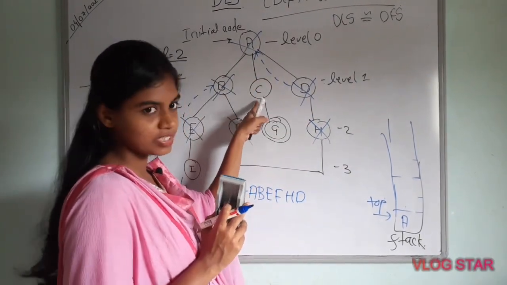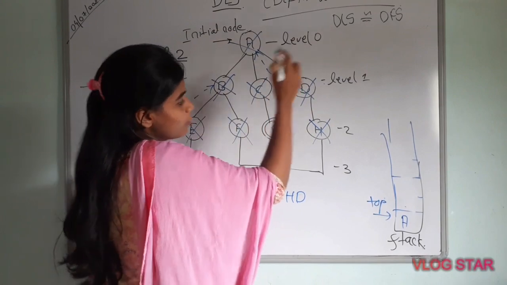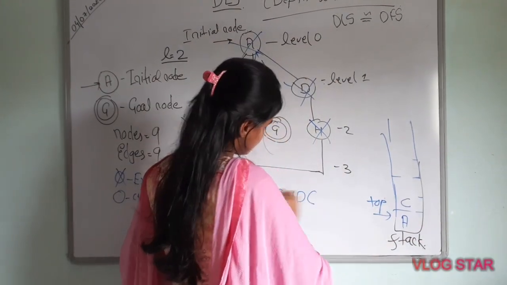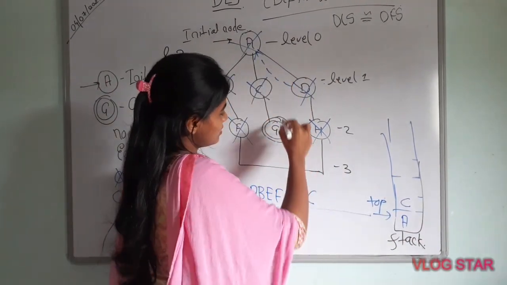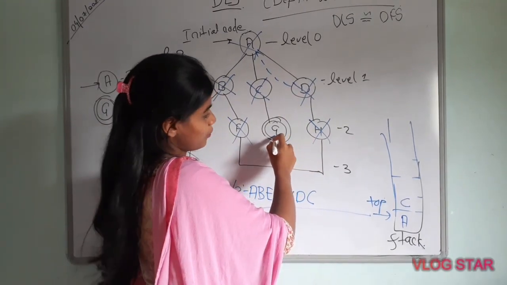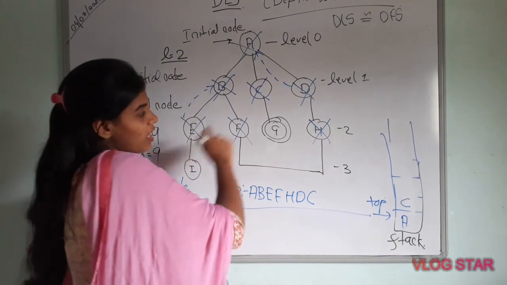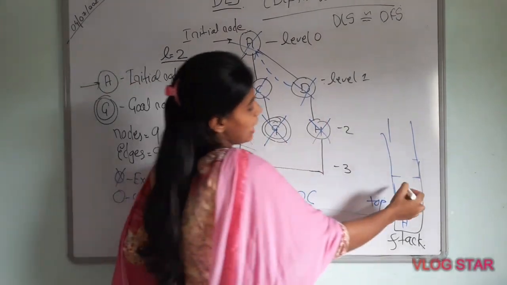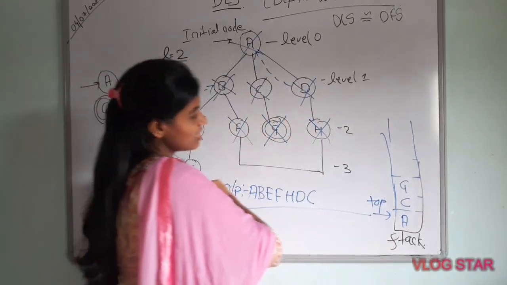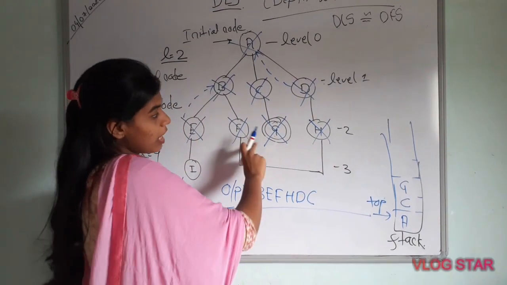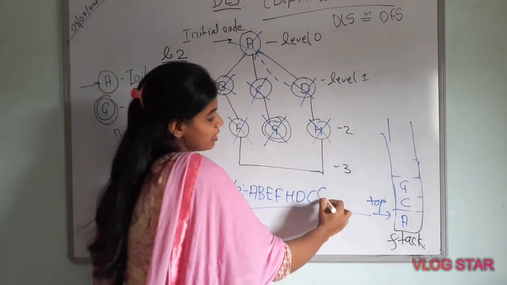Now A is connected to C. I will make C explored and put C on the stack. C is an output. After that, I will make G explored, because C is connected to G. Now we have reached the goal node. I have put G on the stack, and now I will print G.